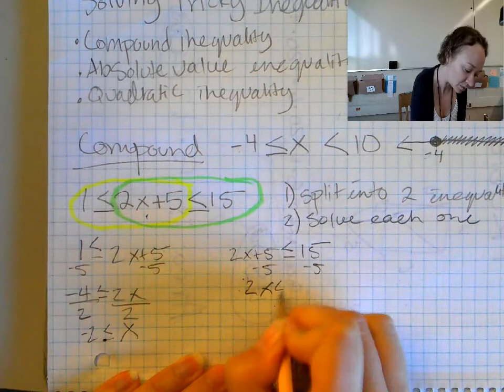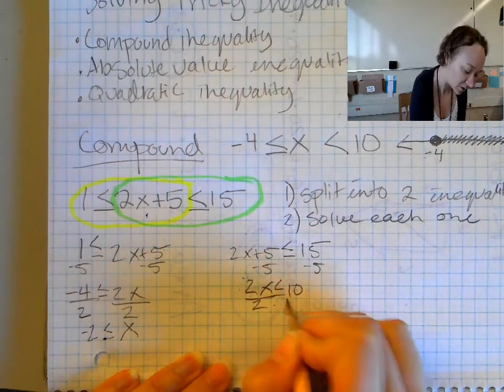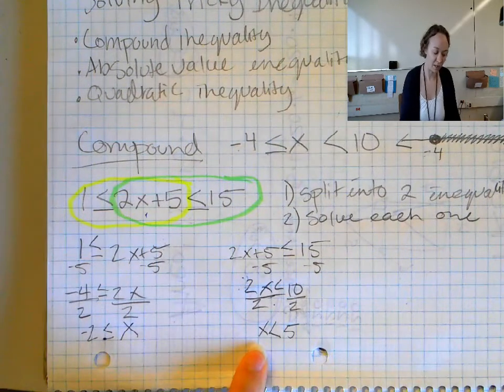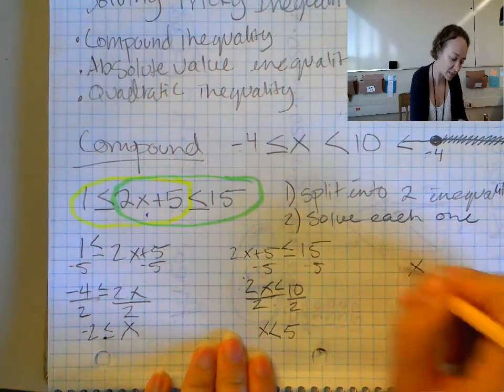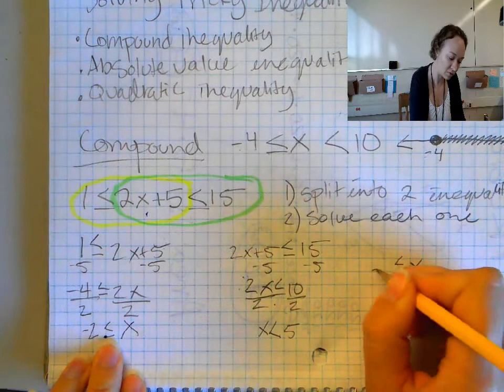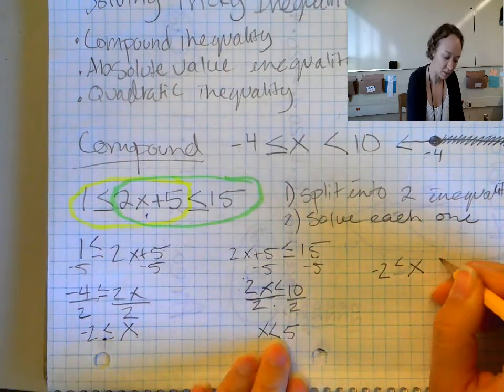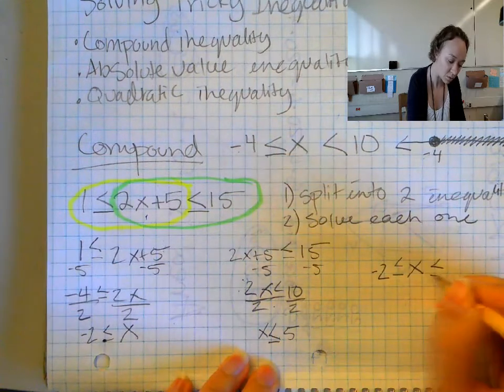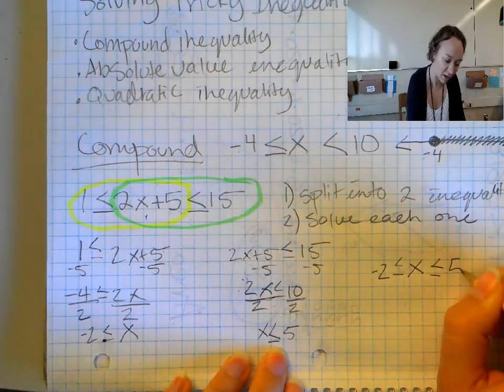I'm going to do the other part. 2x is less than or equal to 10. Divide by 2. X is less than or equal to 5. So my final answer is x is greater than or equal to -2 and less than or equal to 5.